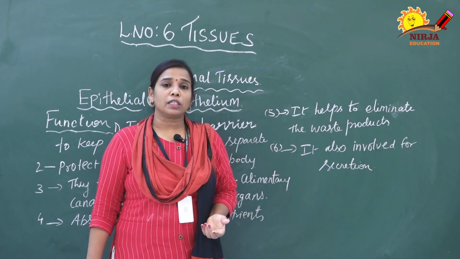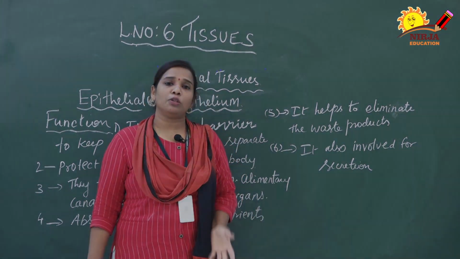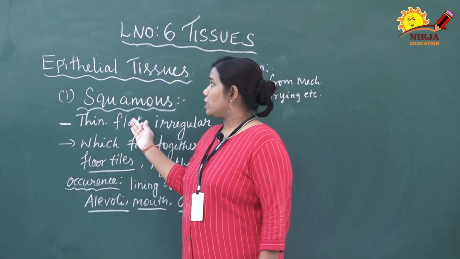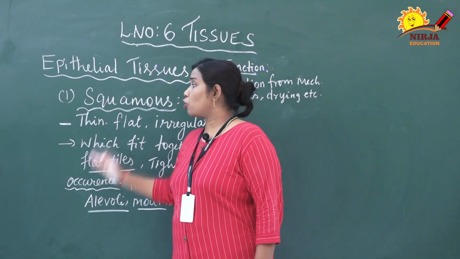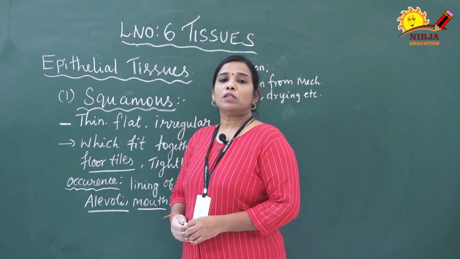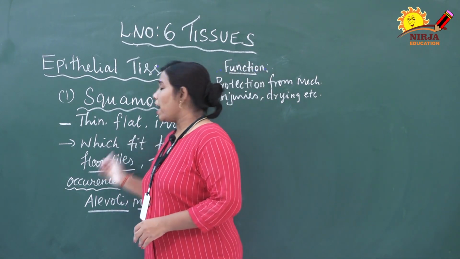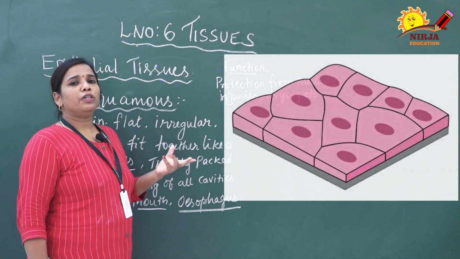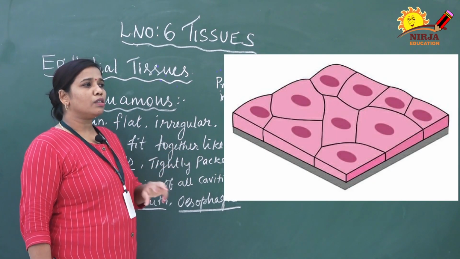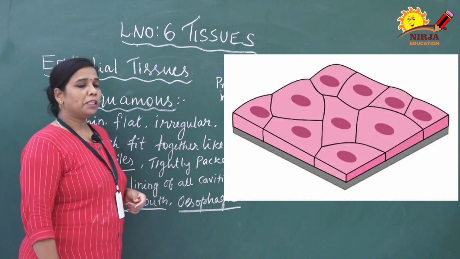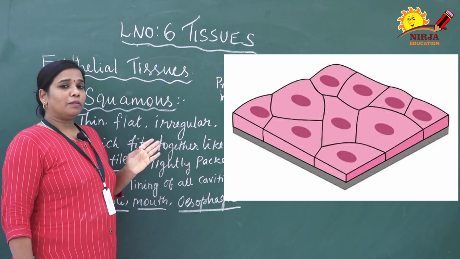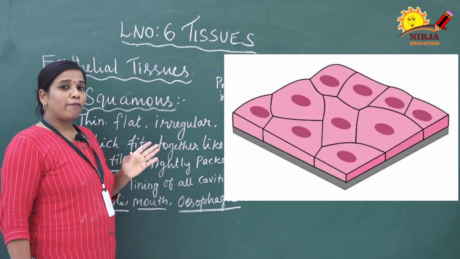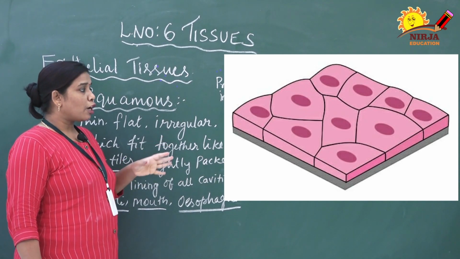Next we are going to discuss the types of epithelial tissues. The first type of epithelial tissue is squamous epithelial tissue. This is normally a thin, flat, irregular type of tissue. It contains an oblong nucleus. Oblong nucleus means the nucleus is not in a proper shape. You can look at the picture and see the cells are tightly packed. It is a flat-shaped structure that is irregular in shape.